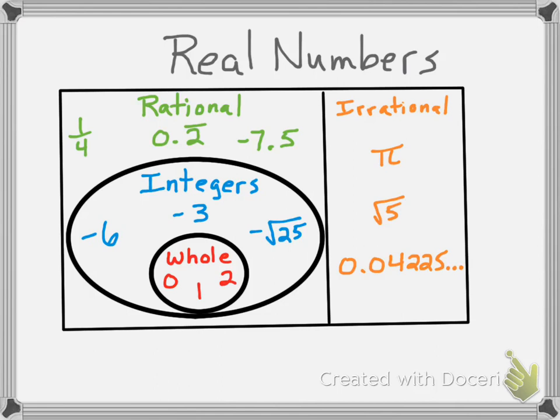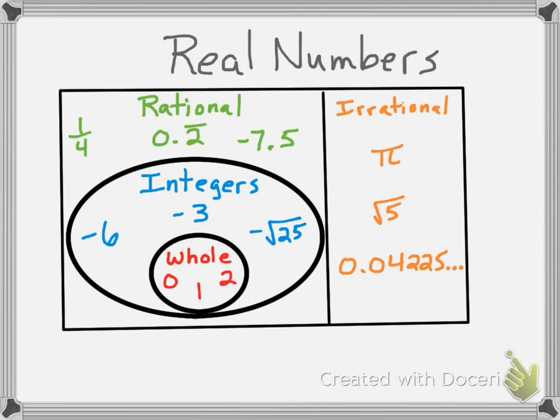Okay, so this is our graphical representation of our real number system. Okay, everything in the whole entire box is a real number. Everything in this part of the box on the right is an irrational number. Everything in this box on the left is a rational number. Everything in the bigger circle is an integer, and everything in the smaller circle is a whole number.